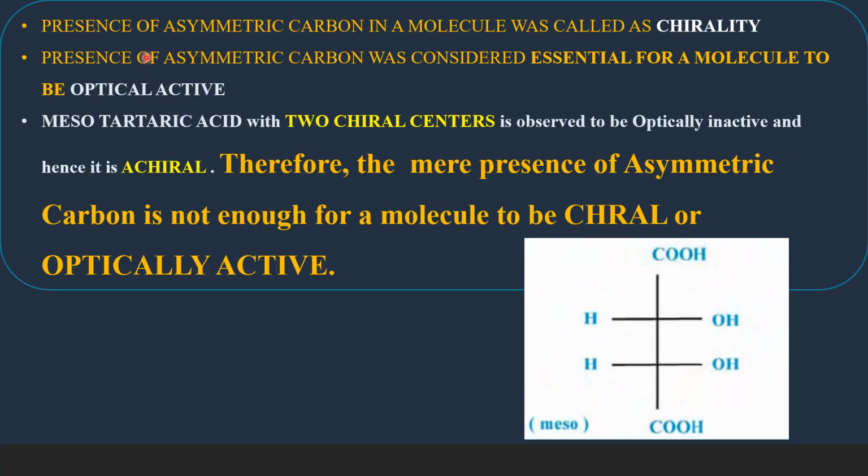So in the earlier days, the presence of asymmetric carbon in a molecule was called chirality. The presence of asymmetric carbon was considered as essential for a molecule to be optically active. So chirality is essential for the optical activity of a molecule.